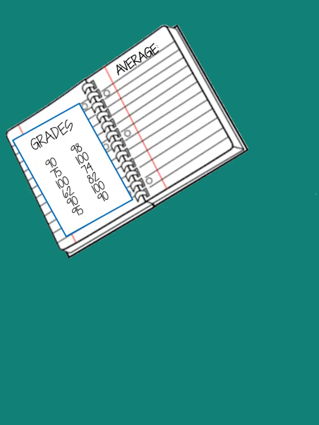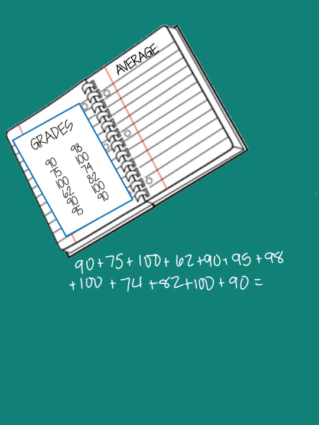Let's talk about something that we're all familiar with, grades. Now, we use mean or average, because I can call them the same thing, to find your 9 weeks average. So what we're going to do is start by adding up all of your grades. When I add them all up, they're going to add to 1,056. Now, how many pieces of data are there? Well, there's 12 grades. So I'm going to take this sum, 1,056, and divide it by 12. And when I do that, I'm going to get 88. So the average is an 88.